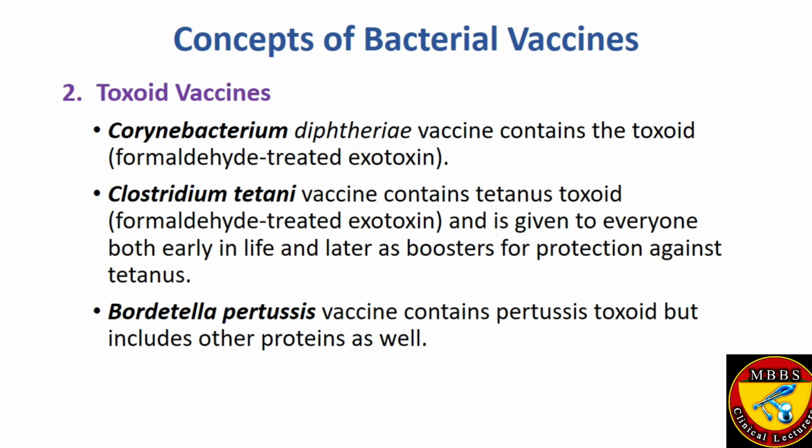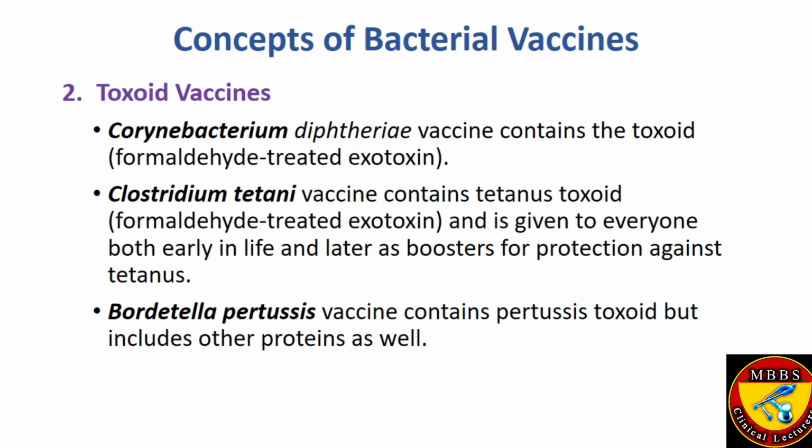We need toxoid to compete with them, so we take their exotoxins and treat them with formalin, and they are completely inactivated. Only the immunogenicity is maintained.